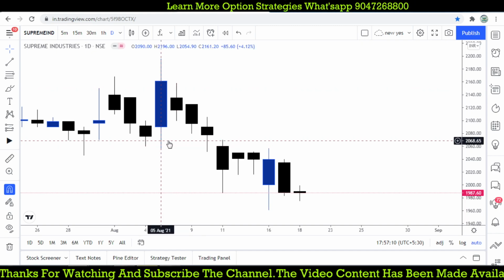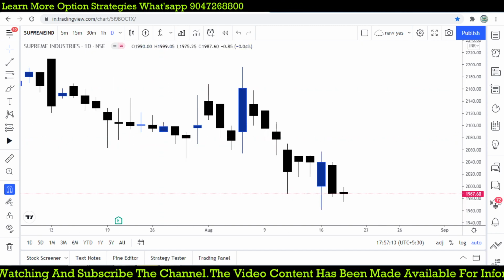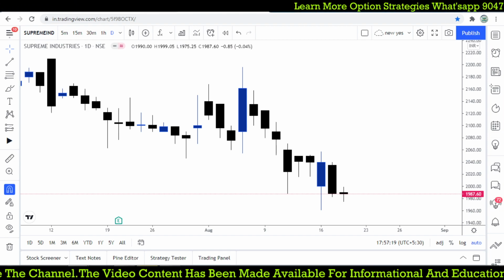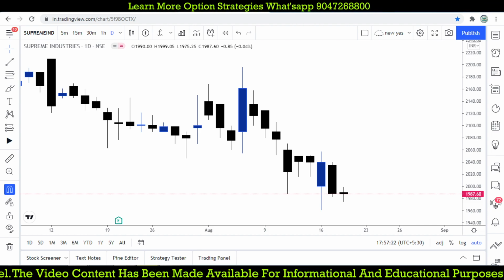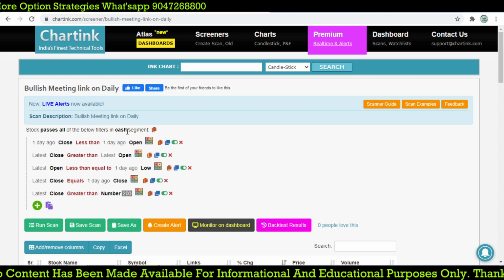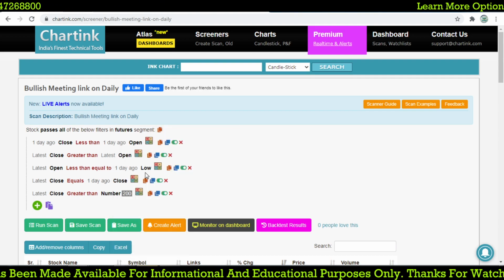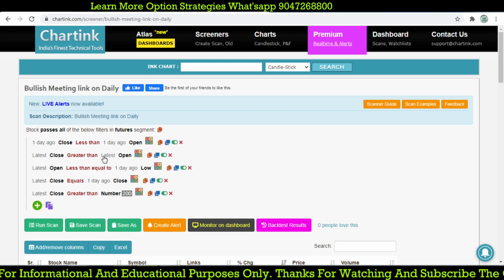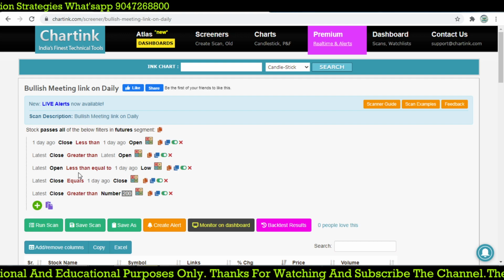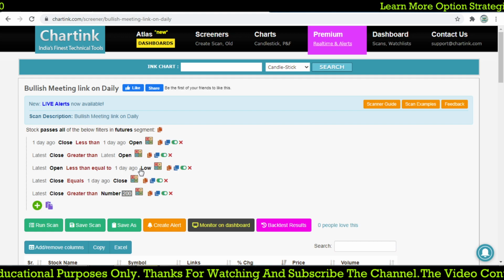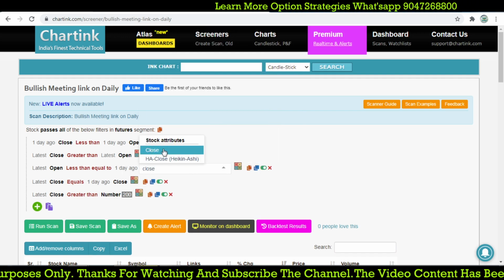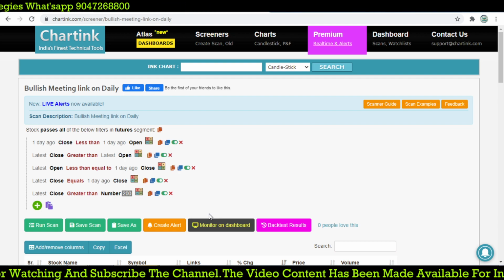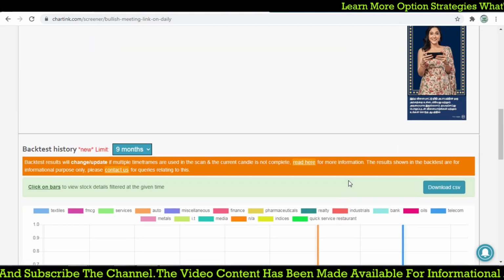We will find a very small number of stocks with this many candlesticks, which will give you a great kind of opportunity to make use of. And we will change over if you get any futures, right? So this is the exact code we are creating. And one day ago close versus one day ago open should be a red candle, and let us open as a green candle. Instead of one day ago low, we will go for one day ago close. It should open below the close, not a technical gap down, just a little bit of a gap down. If you find this, we will be getting some stocks.